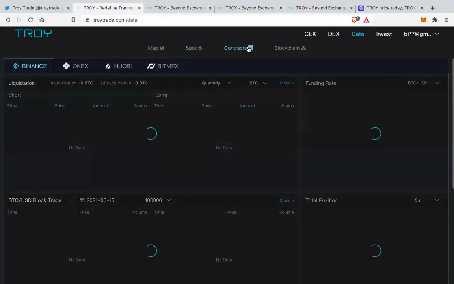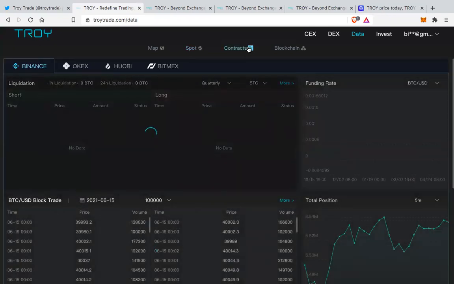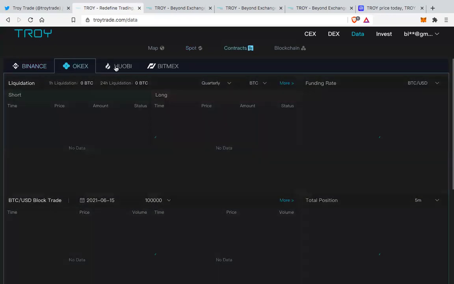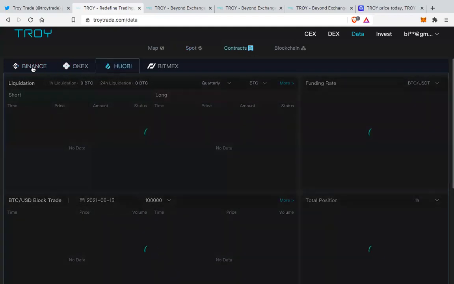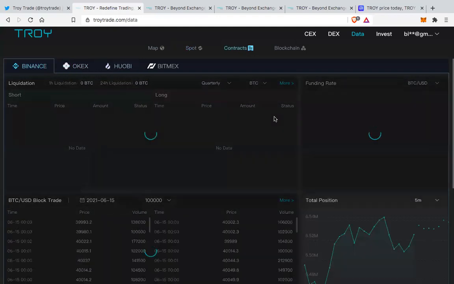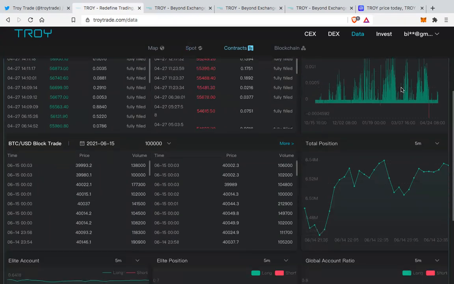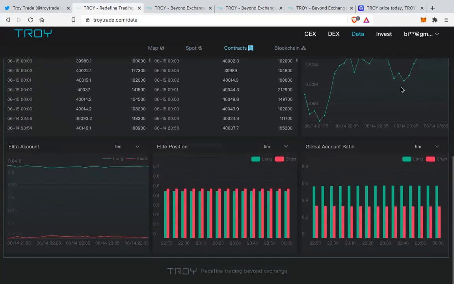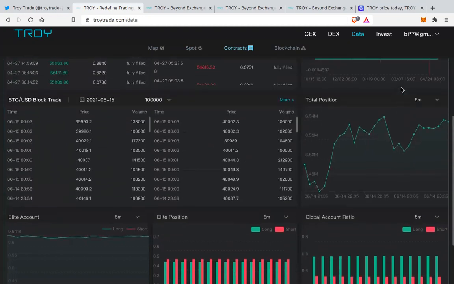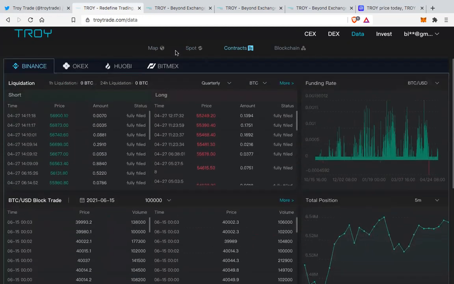Then you can also look at the contracts of different exchanges. What are the different contracts going on? Are contracts favoring the longs or the shorts? Similarly, what are the different funding rates? So a lot of information that, depending on your trading style, can be helpful to you.